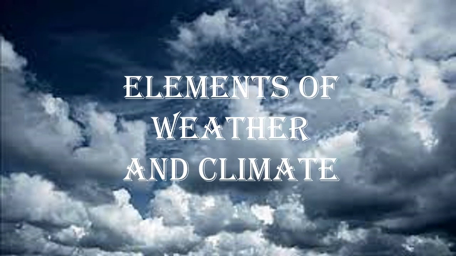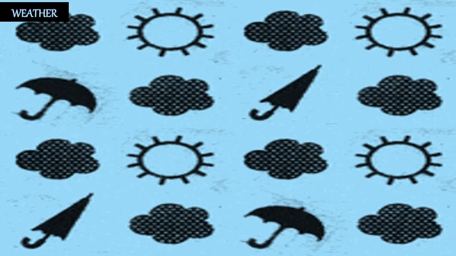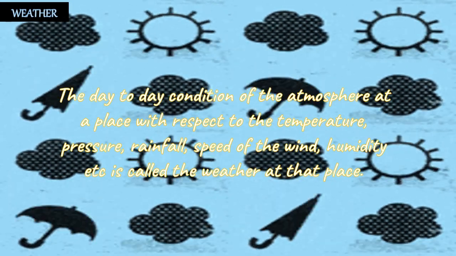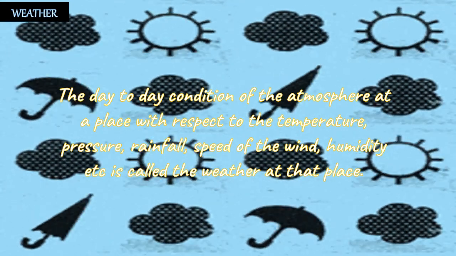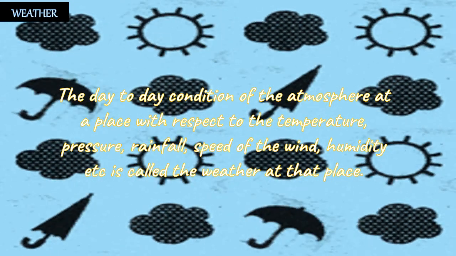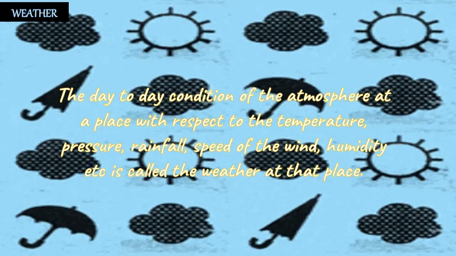So what is weather? Let us recapitulate what we have learned. Weather is the day-to-day condition of the atmosphere at a place with respect to the temperature, pressure, rainfall, speed of the wind, humidity, etc. And that is called the weather at that place.